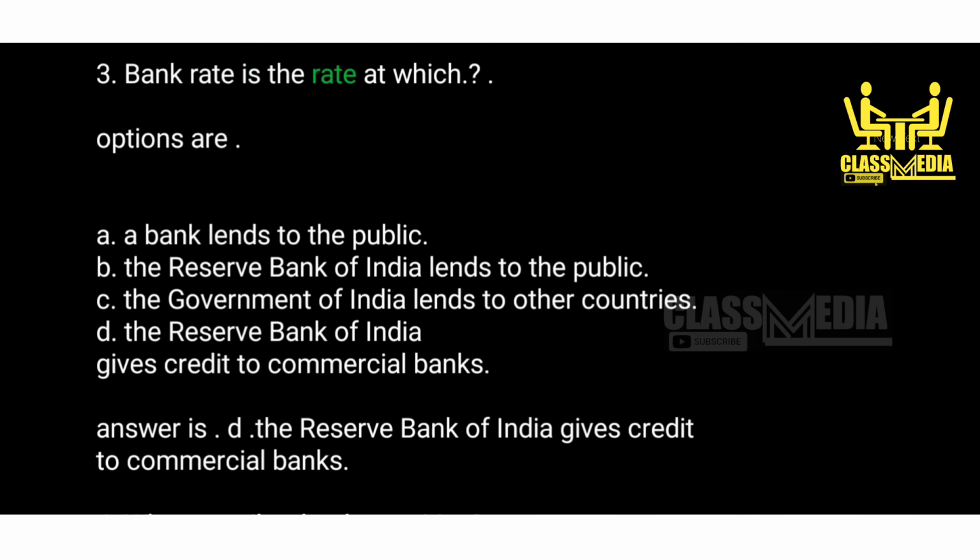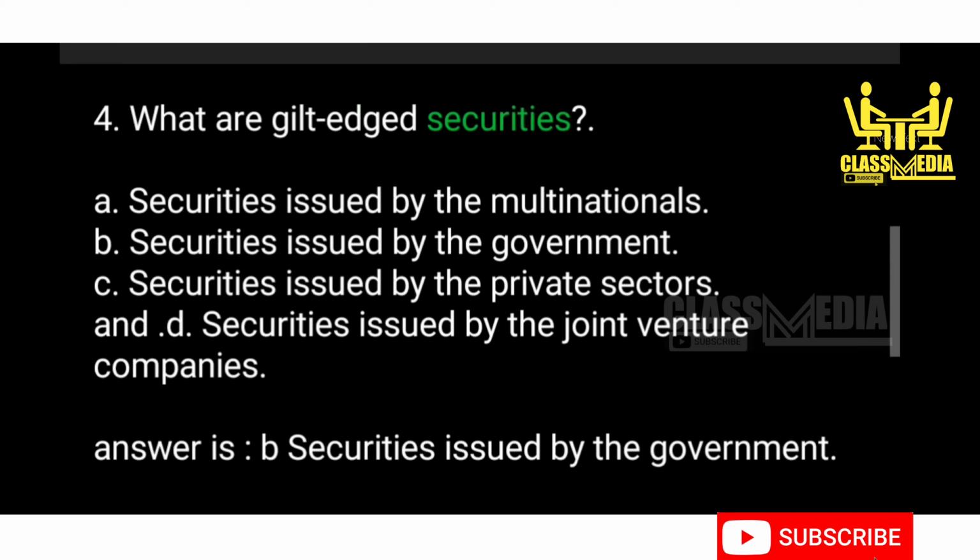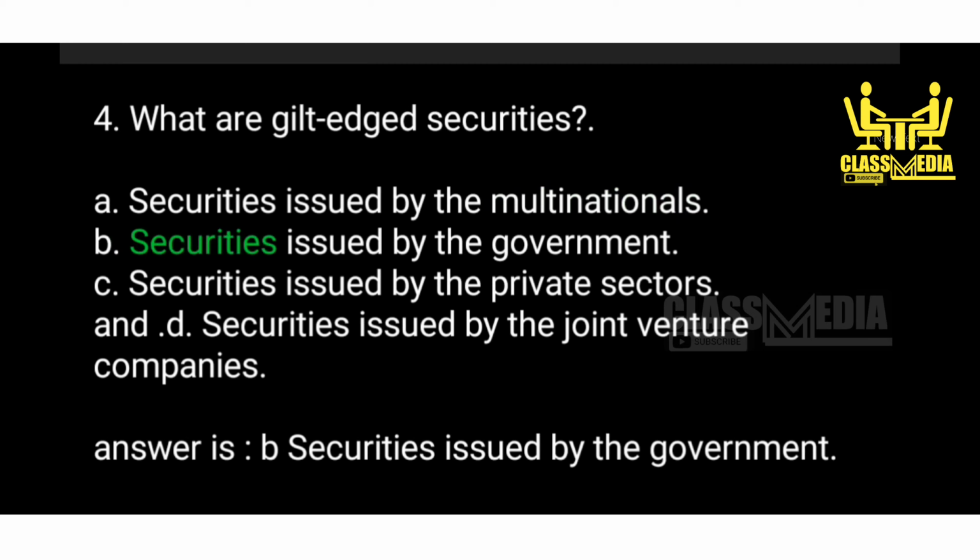3. Bank rate is the rate at which, options are A. A bank lends to the public. B. The Reserve Bank of India lends to the public. C. The Government of India lends to other countries. D. The Reserve Bank of India gives credit to commercial banks. Answer is D. The Reserve Bank of India gives credit to commercial banks. 4. What are gilt-edged securities? A. Securities issued by the multinationals. B. Securities issued by the government. C. Securities issued by the private sectors. And D. Securities issued by the joint venture companies. Answer is B. Securities issued by the government.